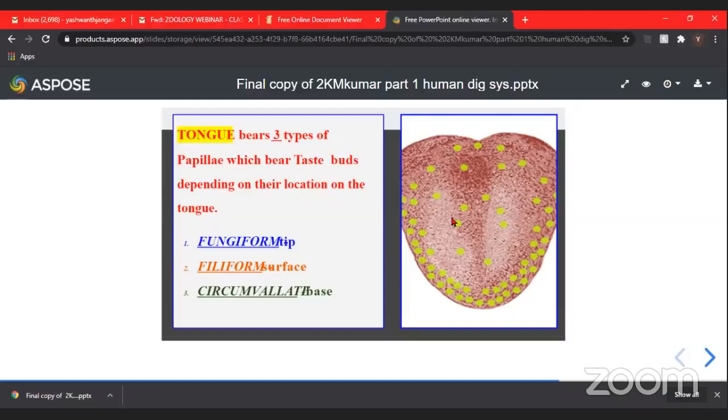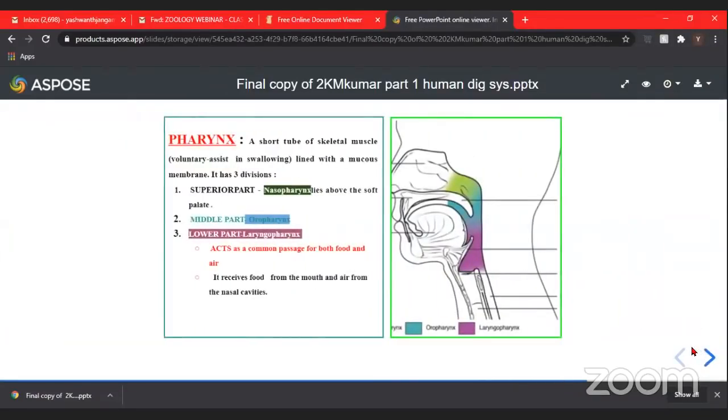These papillae mostly contain thousands of taste buds, and these taste buds are responsible for identifying the different tastes of the food, like sweet, salt, sour, and bitter. So this is regarding the tongue. Now we move on to the pharynx. The buccal cavity opens into another short tube called the pharynx.